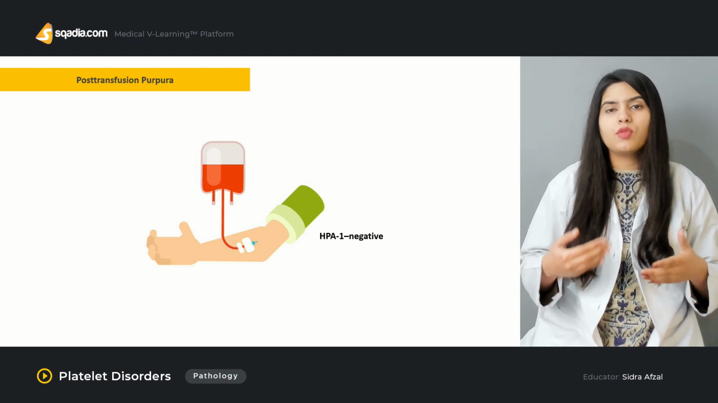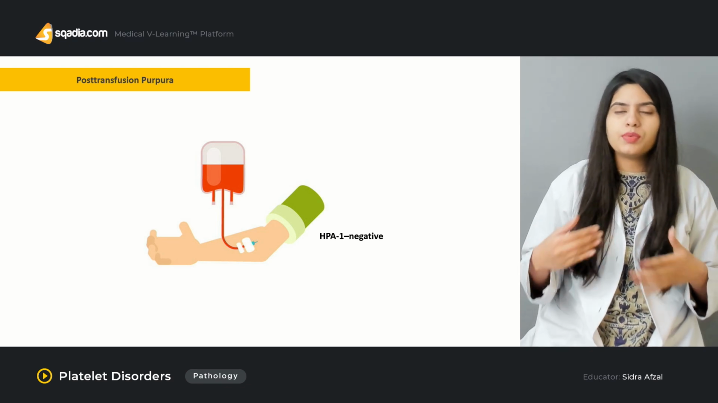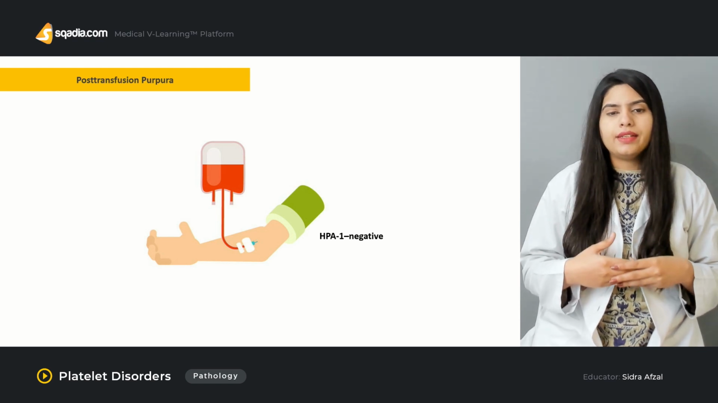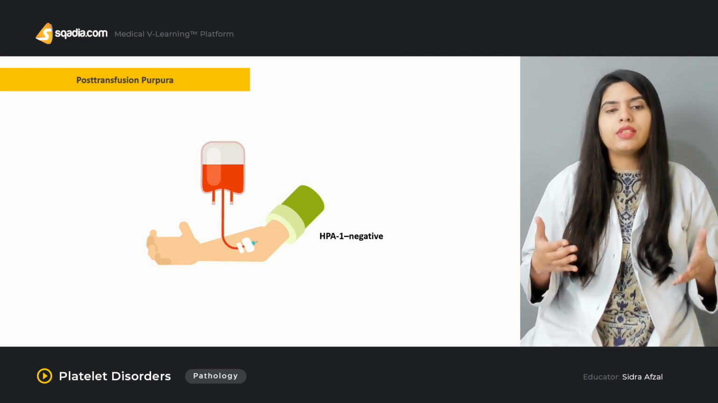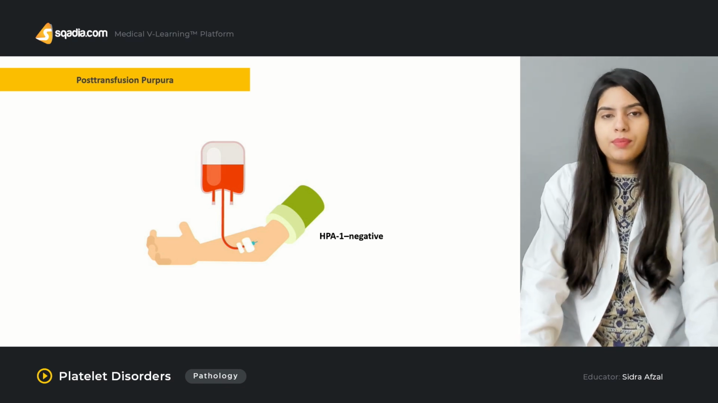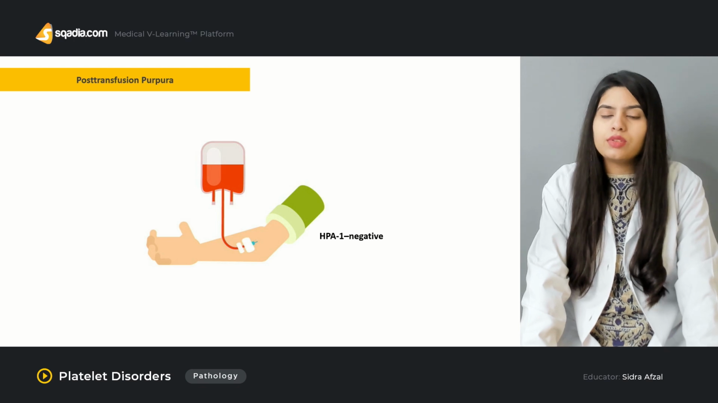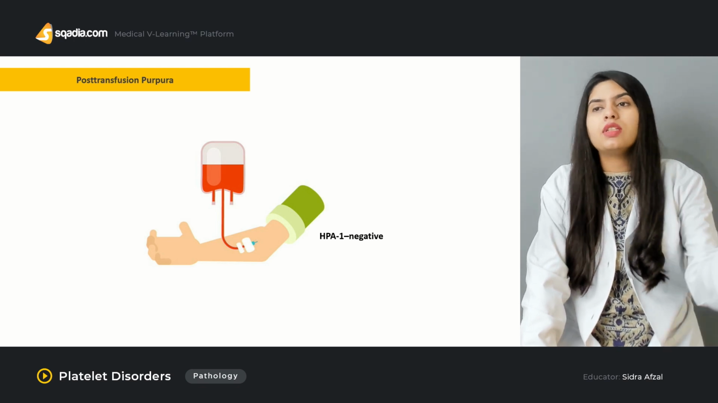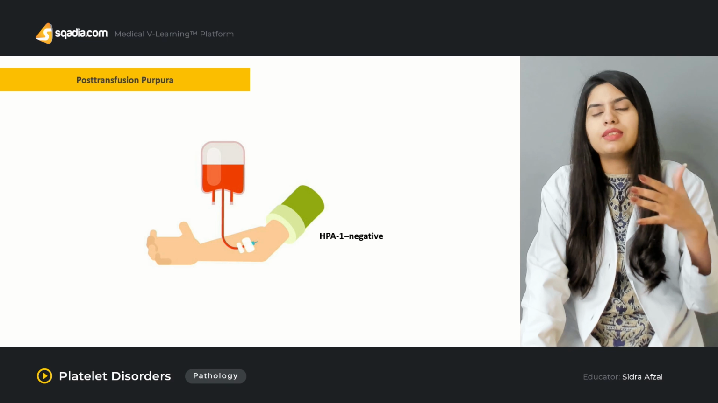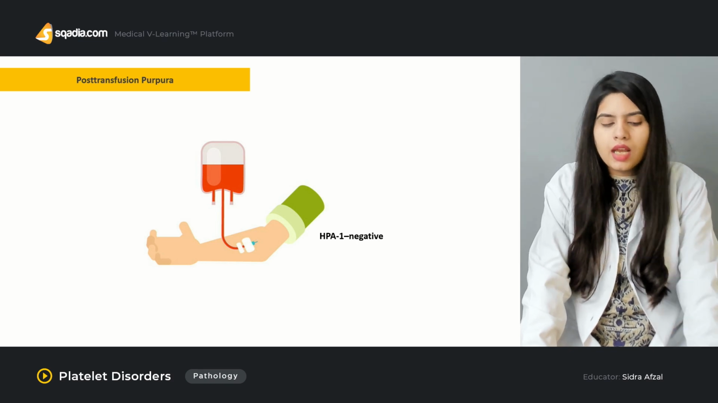In males, it is mostly due to the transfusion of HPA1 positive platelets, and that's why it is known as post-transfusion purpura, the purpura that is seen after the transfusion of blood. So that might be a reason when you are infusing blood or platelets to your patient and still there is a decrease in the number of platelets.